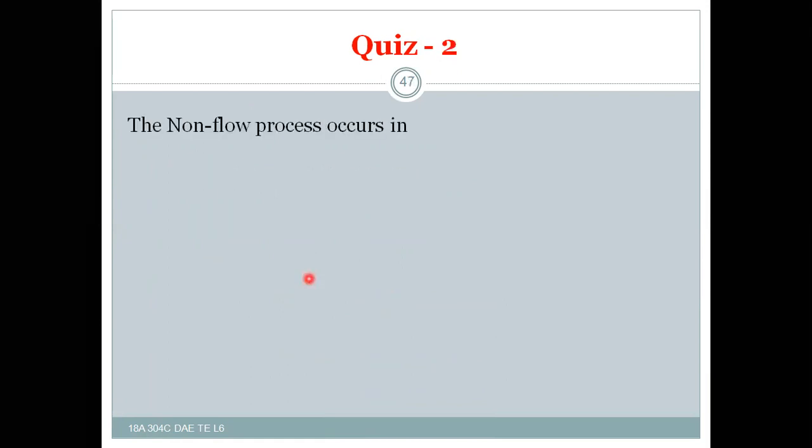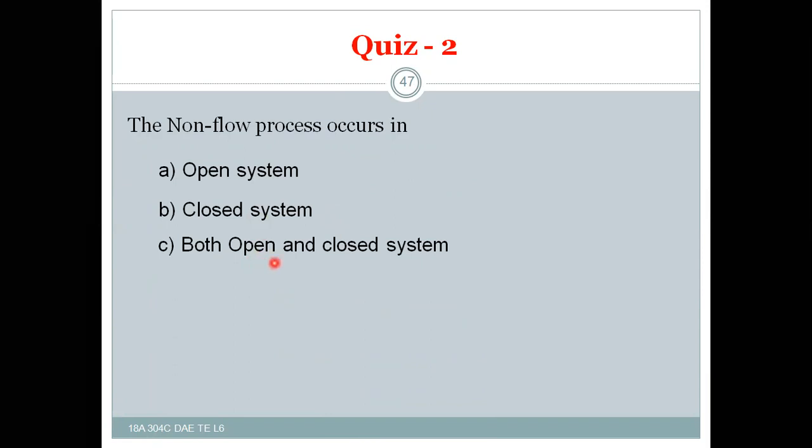Right? So second quiz question: a non-flow process occurs in an open system, closed system, both open and closed system, or none of the above. As we discussed at the start of the lesson, in an open system the steady flow process takes place, whereas only in a closed system does the non-flow process occur. That's why C is the wrong answer, A is also wrong. Then B should be the answer, closed system.